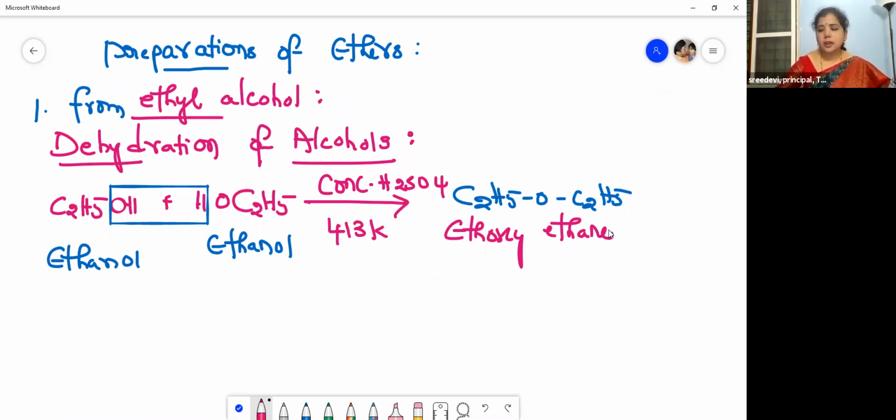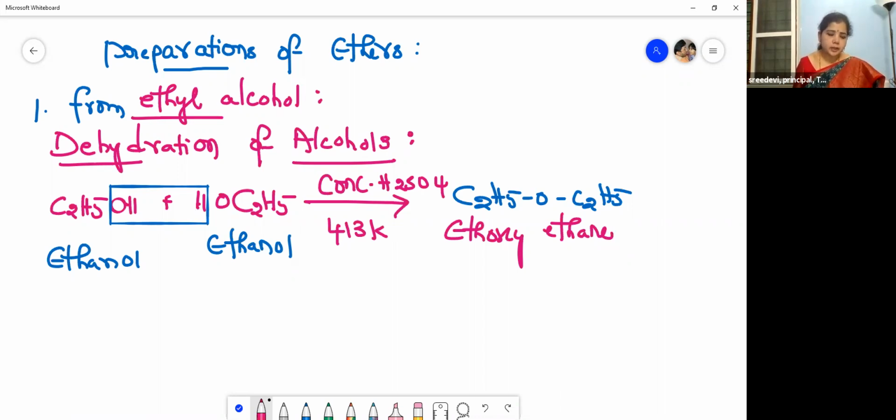Ethyl alcohol on dehydration gives ethoxyethane, that is our ether. Okay, so please learn this. It's very important. All the dehydration reactions are very important. Please try to understand this, children. So the first preparation is from ethyl alcohol. It's a dehydration reaction. So now let us move to the next one.